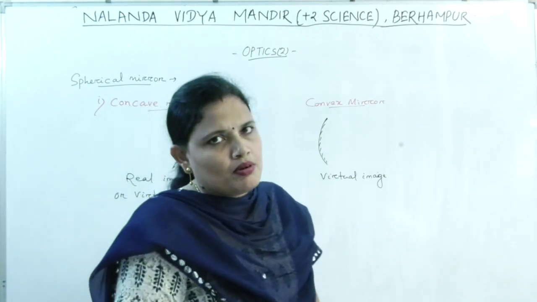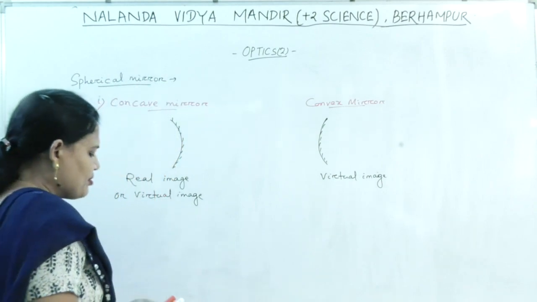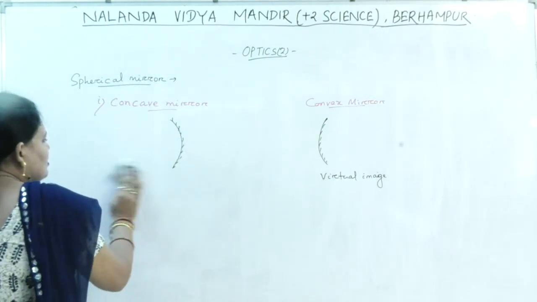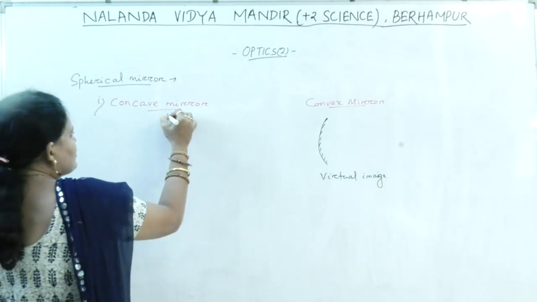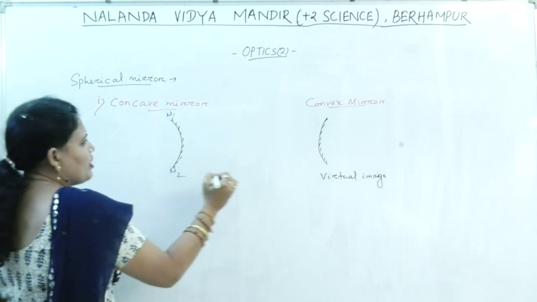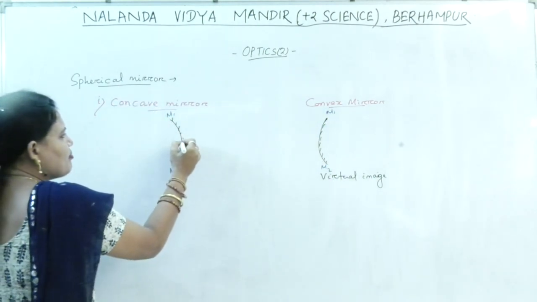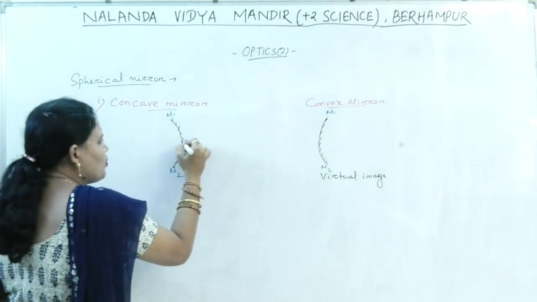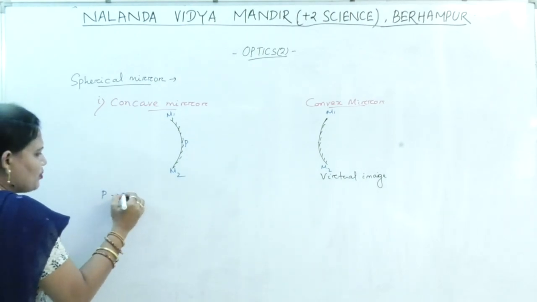Let us understand some terms related to the spherical mirror. The ends of the spherical mirror, let us name M1, M2. The center of the mirror, this point, is known as the pole.